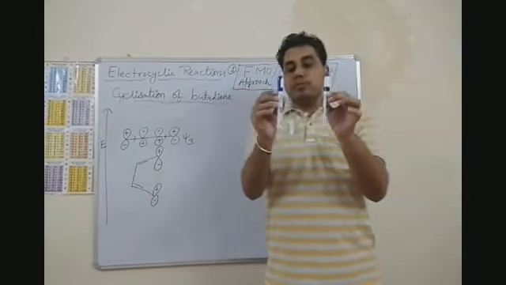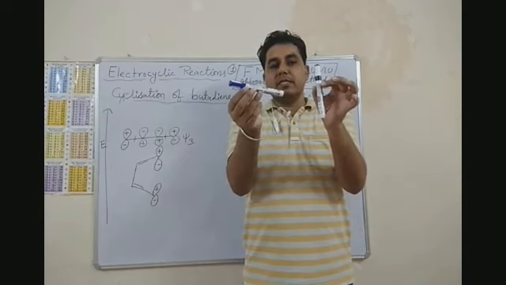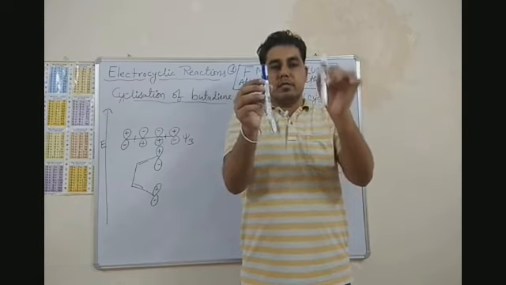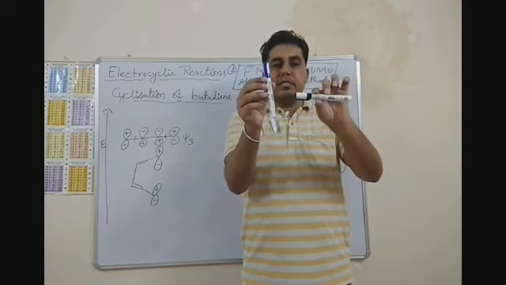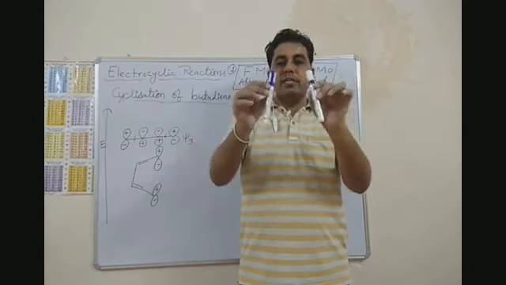So for the making of bond we have to rotate one in clockwise direction, another in anti-clockwise direction, right? Suppose I rotate this lobe in clockwise direction, then I have to rotate this orbital in anti-clockwise direction.